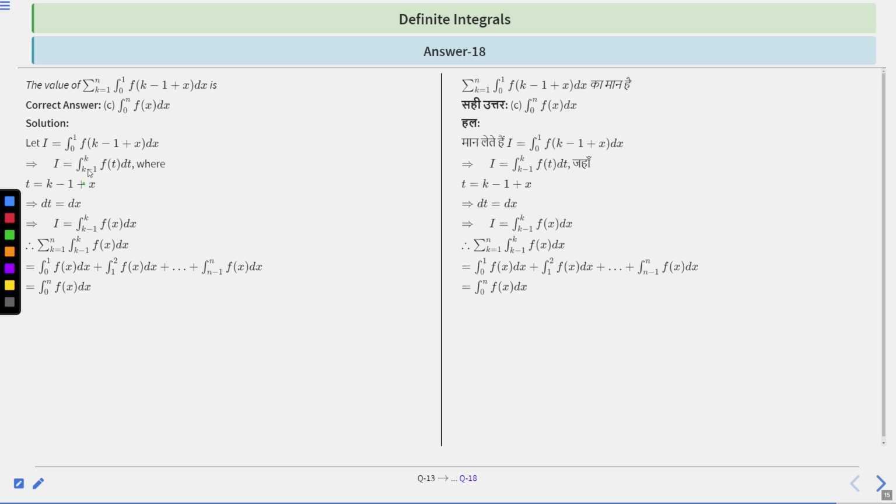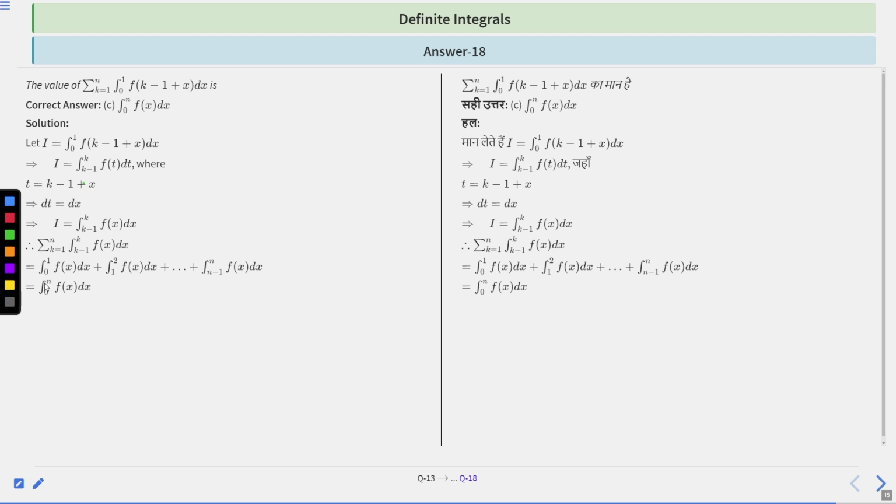So I will be integration of k minus 1 to k of ft dt, where t is basically k minus 1 plus x. Therefore dt will be equal to dx, right? Therefore I will be integration of k minus 1 to k of fx dx, which is equal to summation of k equal to 1 to n of integration of k minus 1 to k of fx dx. So after simplifying this, from k equal to 1 to n, you will get 0 to 1 fx dx plus 1 to 2 fx dx till n minus 1 to n fx dx. Clear?